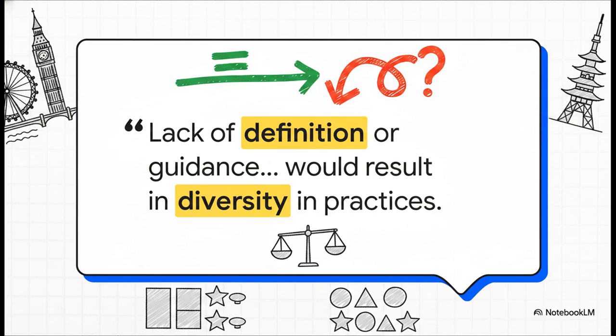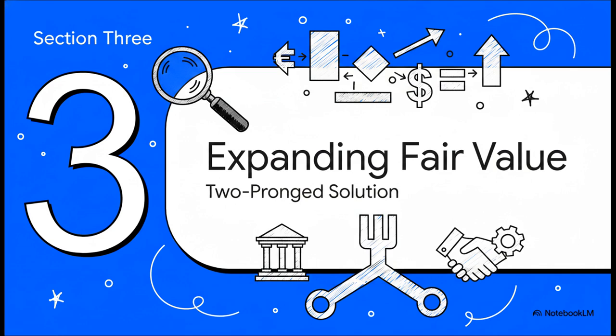And this lack of clarity has massive real-world consequences. As GAAP Advisors states, "lack of definition or guidance on types of entities would result in diversity in practices." If corporate accountants across the globe interpret "similar entities" differently, financial statements completely lose their comparability. An investor literally wouldn't be able to easily compare a firm in London with one in Tokyo because they're playing by slightly different interpretations of the exact same rule. So, how do we fix it?